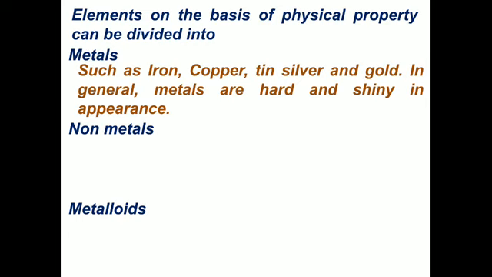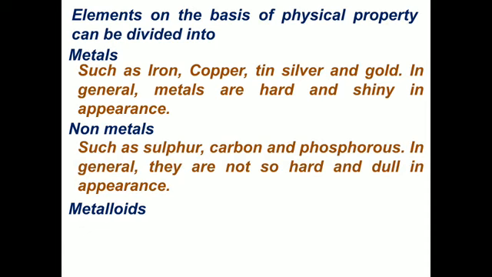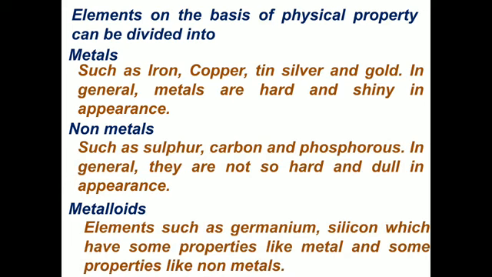Non-metals are elements which are not so hard and are dull in appearance, like sulfur, carbon, phosphorus. Metalloids are elements like germanium and silicon, which have some properties like metals and some properties like non-metals, so they are in between and called metalloids.